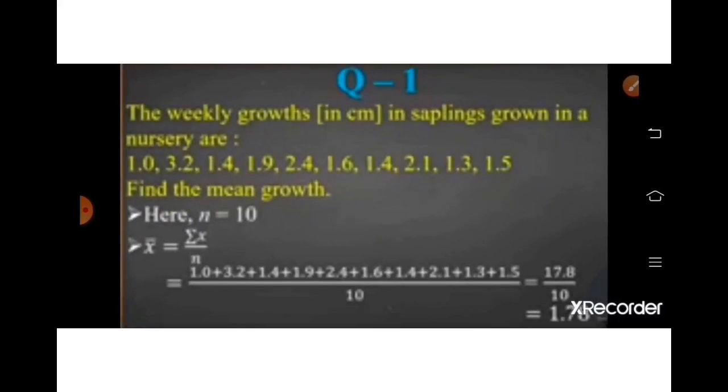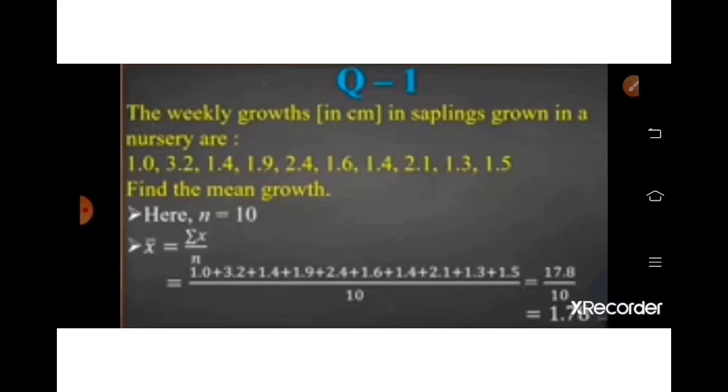In that, sum number 1: the weekly growth in centimeter of saplings grown in a nursery are 1.0, 3.2, 1.4, 1.9, 2.4, 1.6, 1.4, 2.1, 1.3, 1.5. Find the mean growth. Here, according to the formula, mean equal to sigma x upon n.